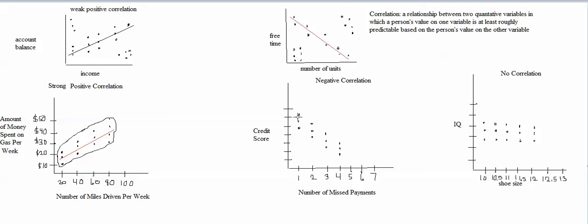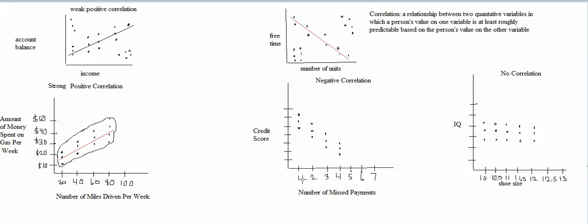What about number of missed payments and credit score? I'm thinking that this would be a more consistent, or stronger, correlation, because when people miss more credit payments, their credit score, at least I think, almost always goes down.